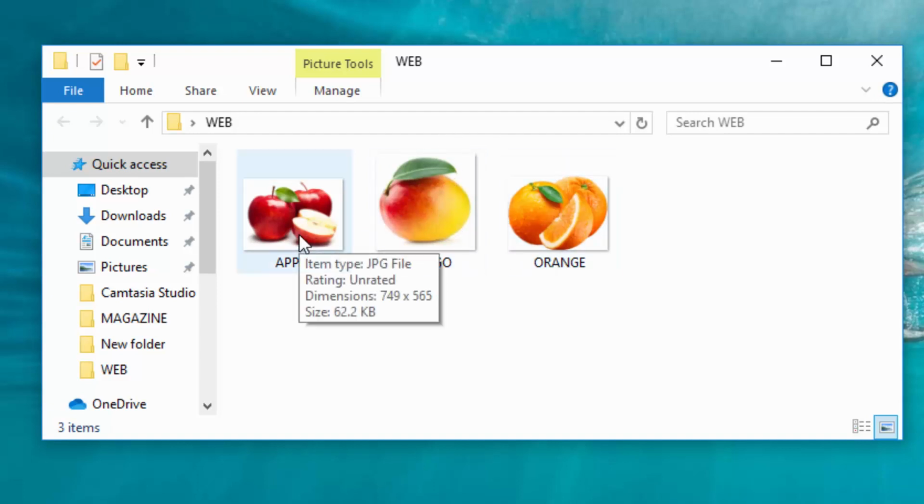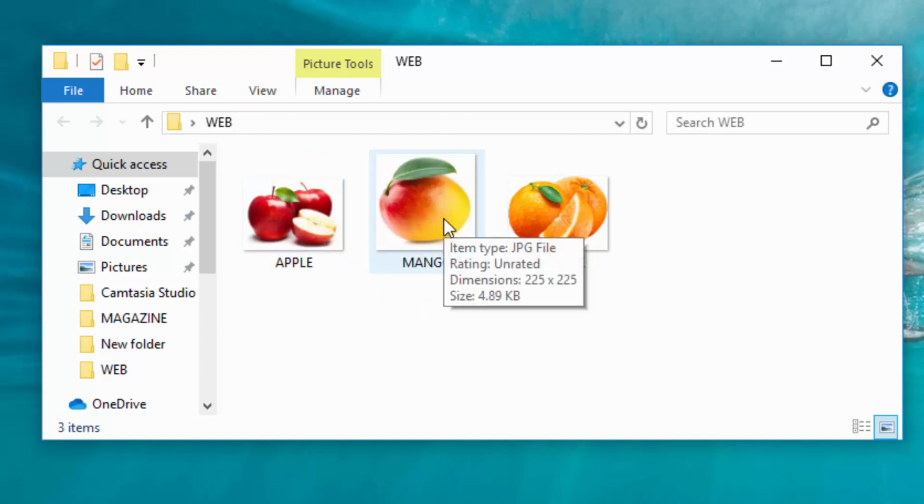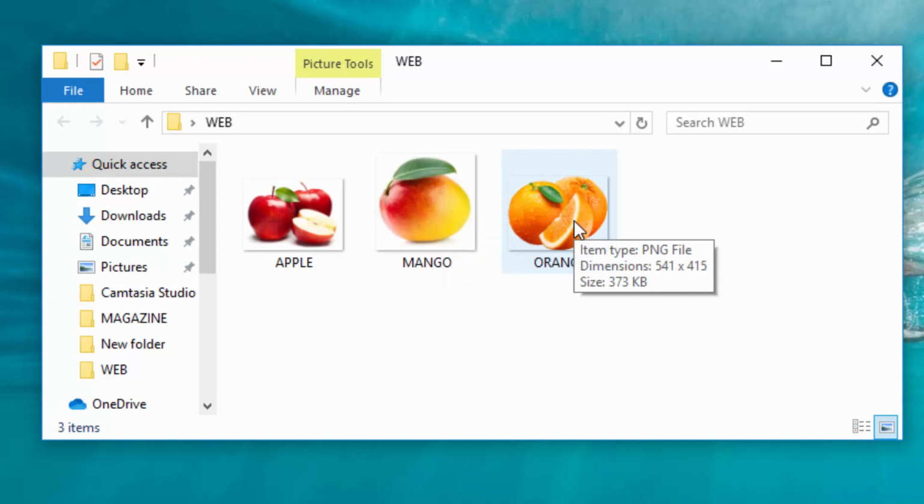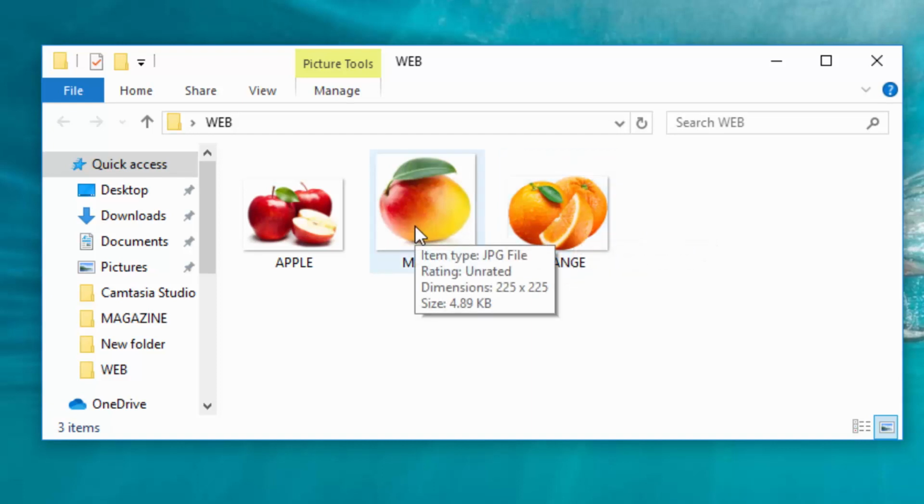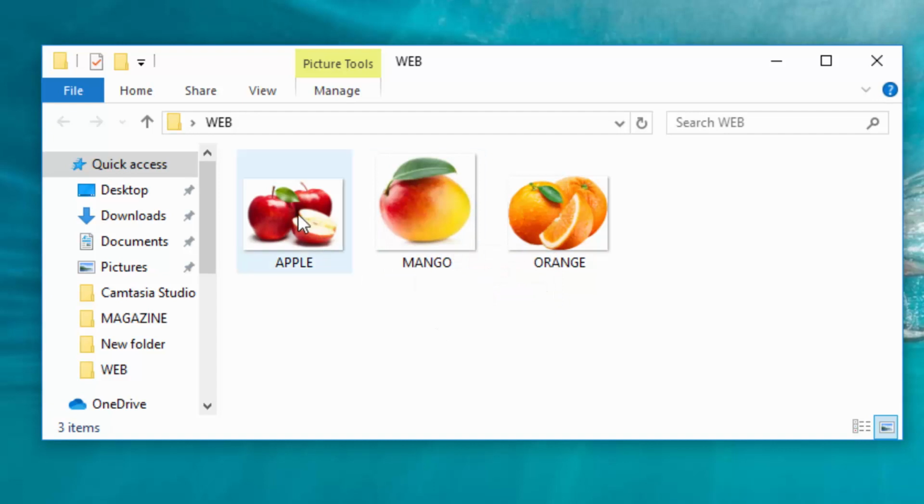I will first of all resize these pictures. If I point to apple, I can see it is 749 by 565. The other one is 225 by 225. Then the other one is 415. So since the one for the apple has the shortest height, I want all my pictures to have the height of 200.